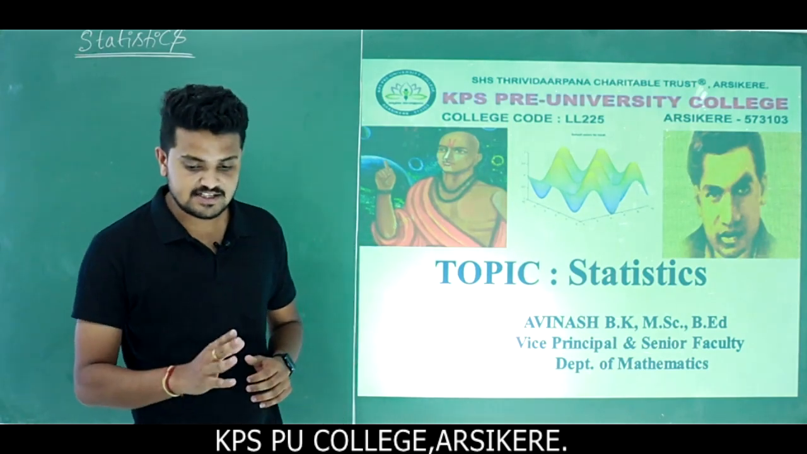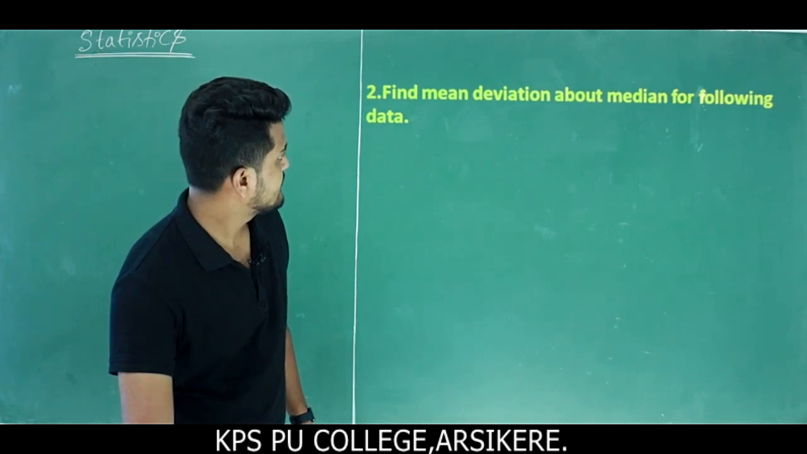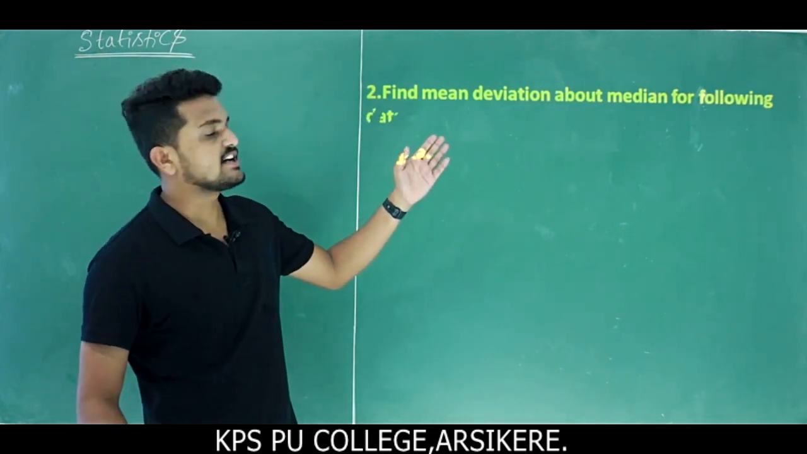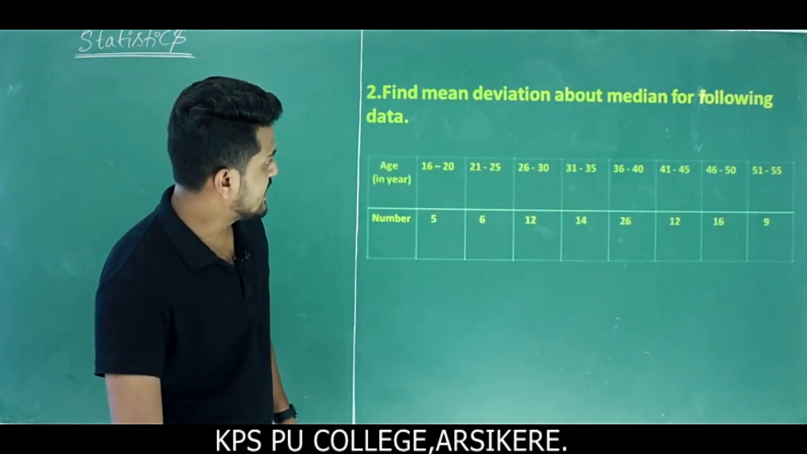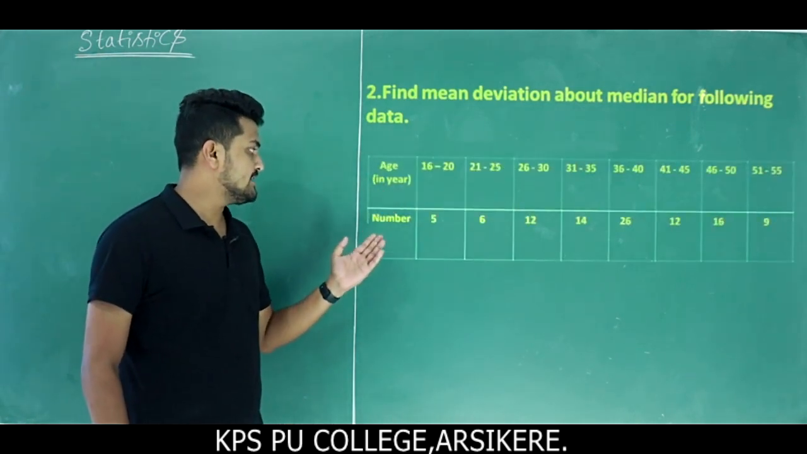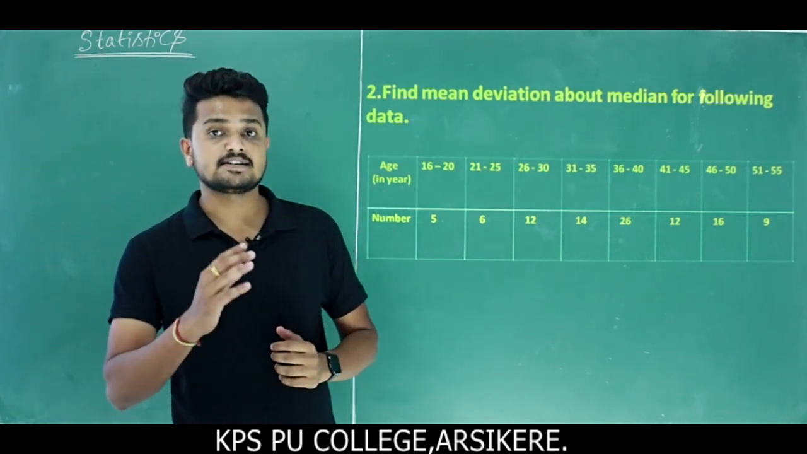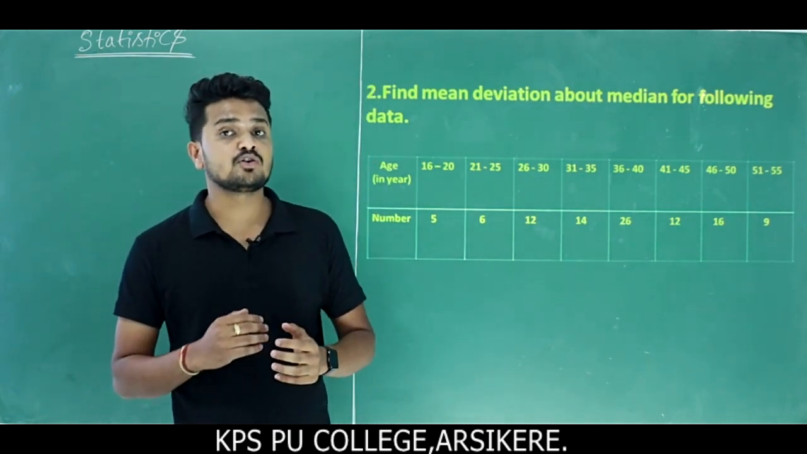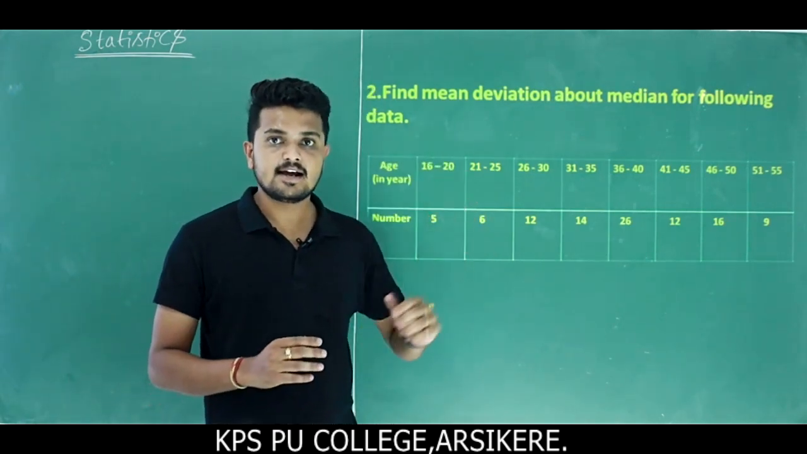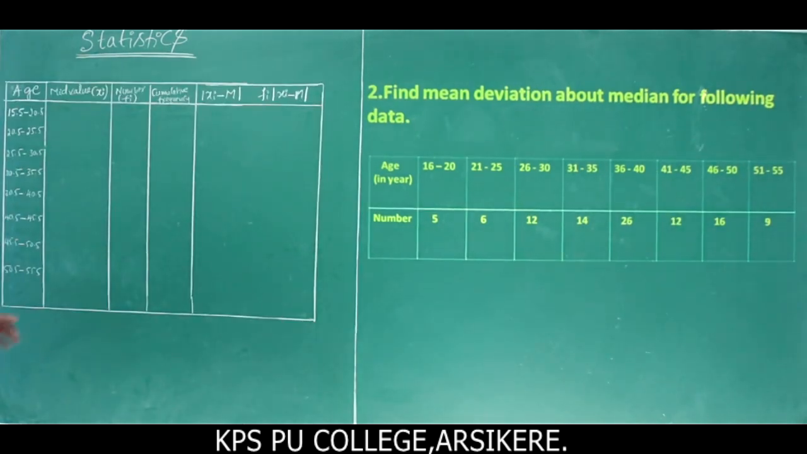So in that first one, find mean deviation about median for the following data. They have already given the data, age versus number. So we have to construct a table first. You already know how to find mean deviation about median. So observe the problem here.